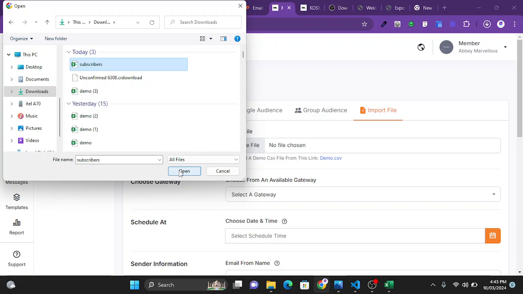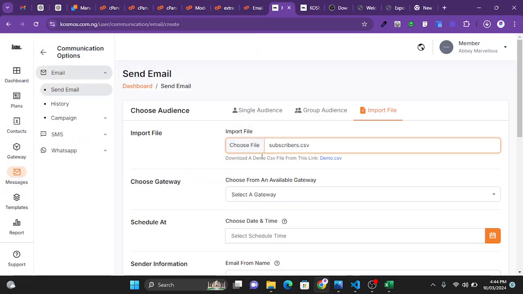If you have other information, maybe like last name, it's fine, but ensure it includes the contact column, which includes the information of the users, in this case their email address. So I'm just going to go ahead and upload.